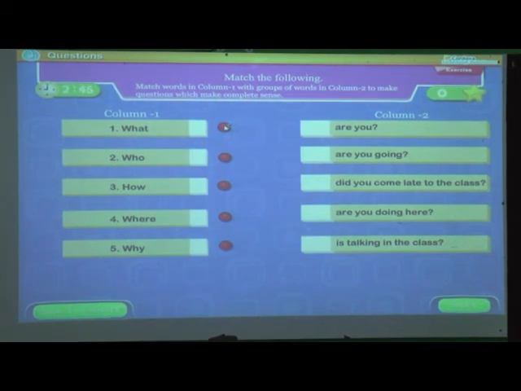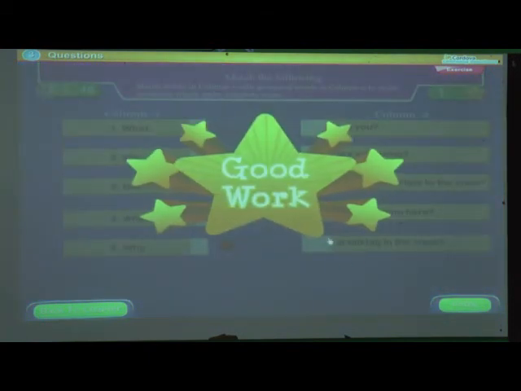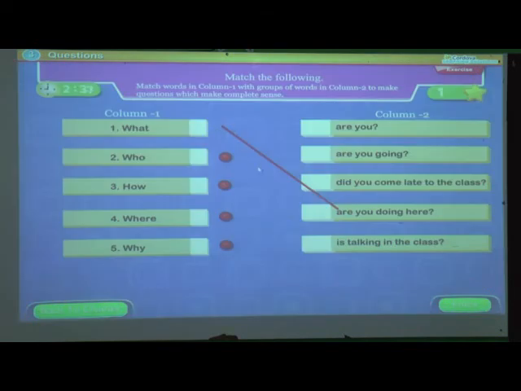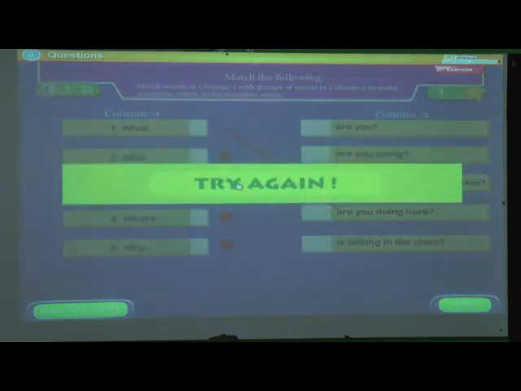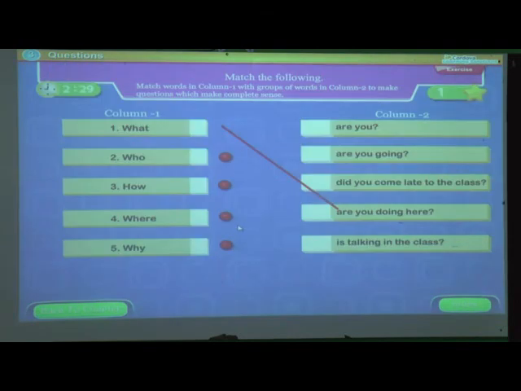What is the first one's answer? Good work. See, when you write the correct answer, it says good work. If you write the wrong answer, it says try once more. Okay. The second one's answer is what?